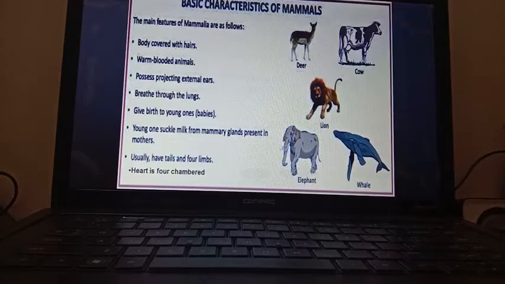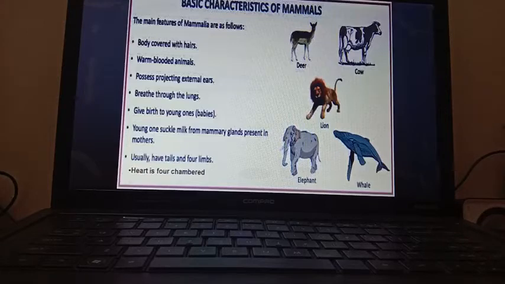Young ones suckle milk from mammary glands present in mothers. You know, we all have been brought up from babies by drinking mother's milk.